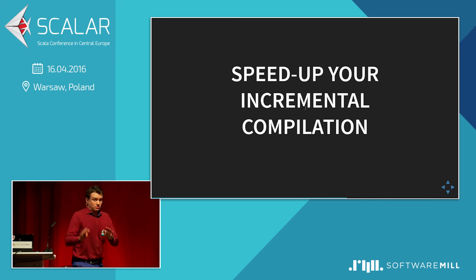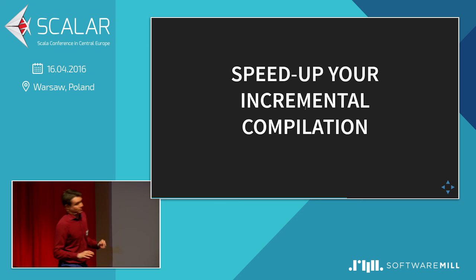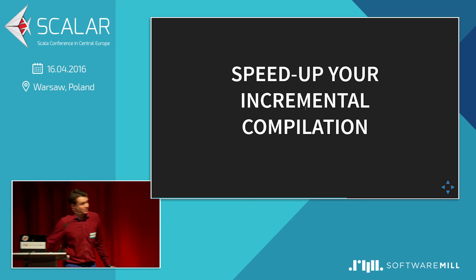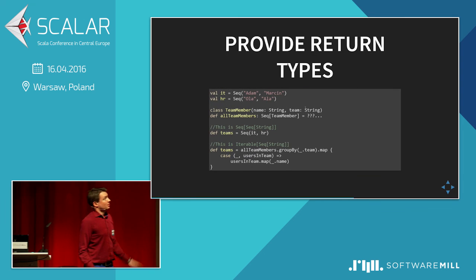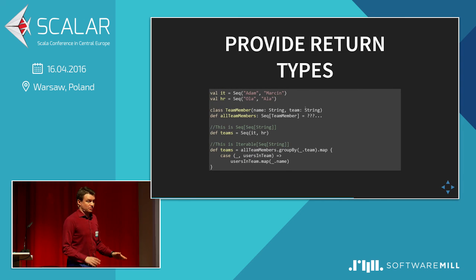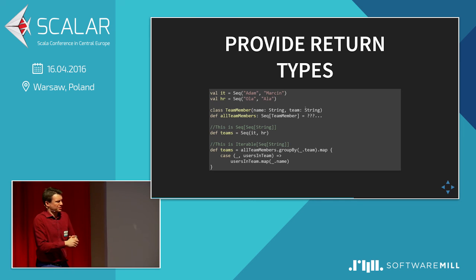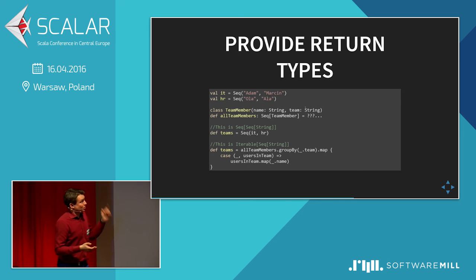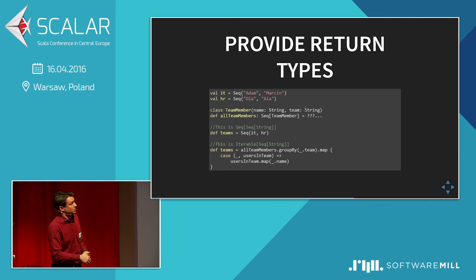And of course, you can speed up your incremental compilation a little bit with a few simple steps. This applies to any incremental compilation. First idea: provide return types. I don't claim this speeds up Scala compilation overall, because I don't have any actual numbers for that, but it should speed up incremental compilation at least a little bit. I mean, fewer files will be recompiled.